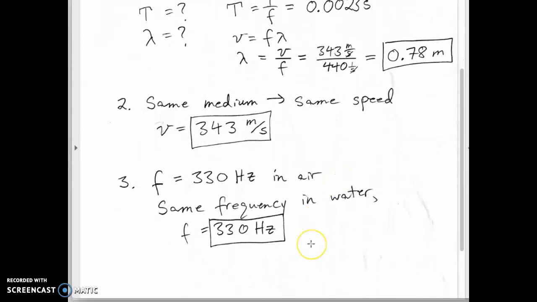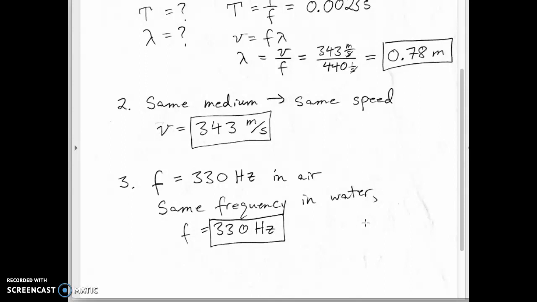And for part three, when a wave travels from one medium to another, the thing that doesn't change is its frequency. You can think of this as if you play a sound underwater or above water, you're going to hear the same pitch. Or if you shine a light, you're going to see the same color, in water or out of water.